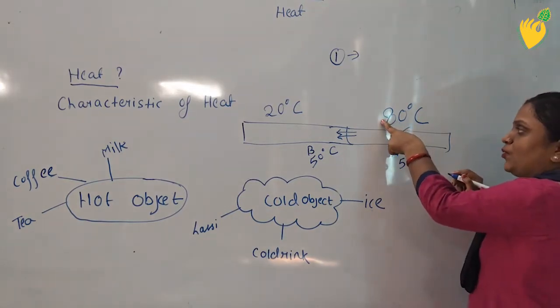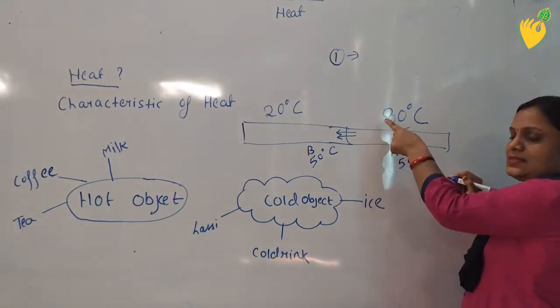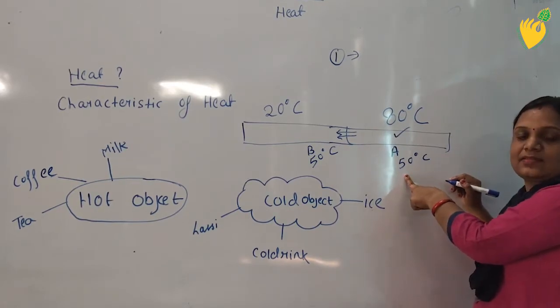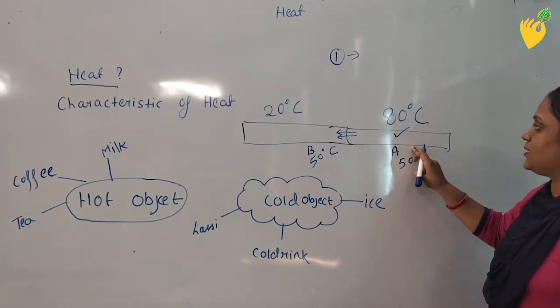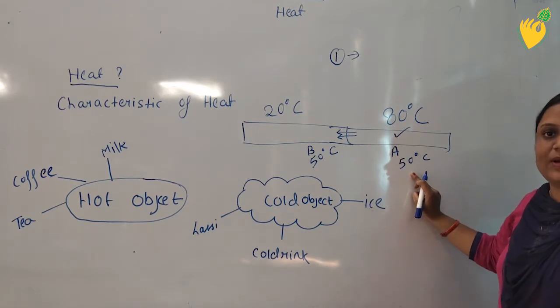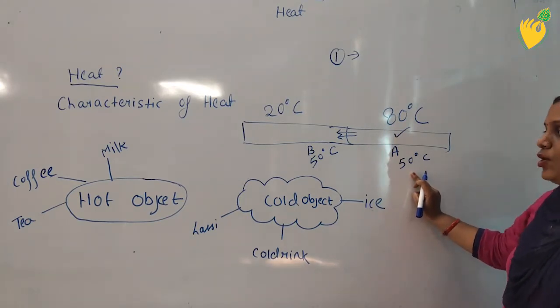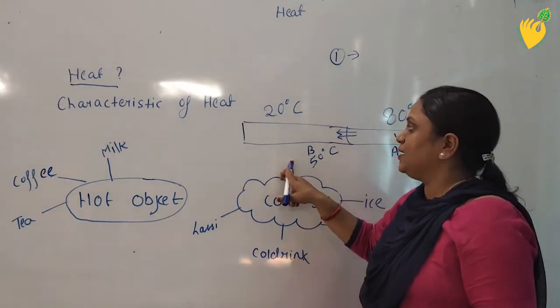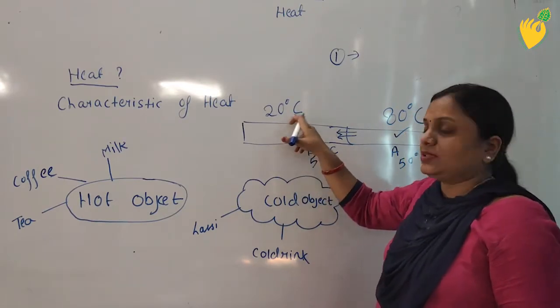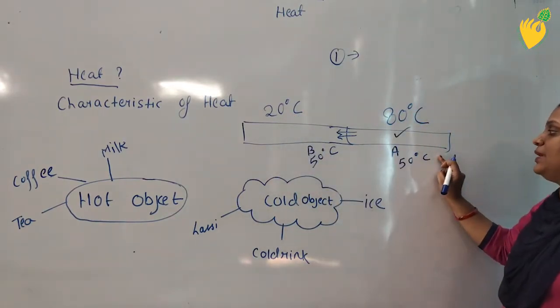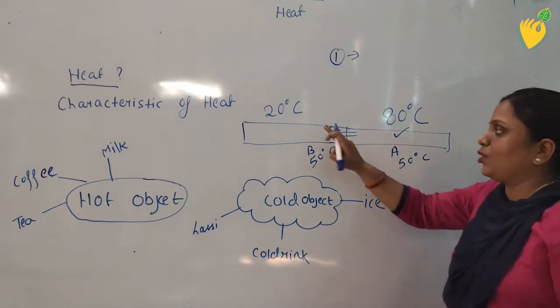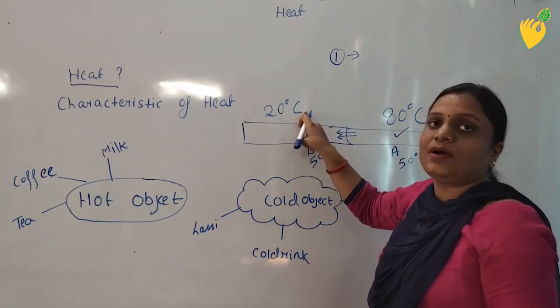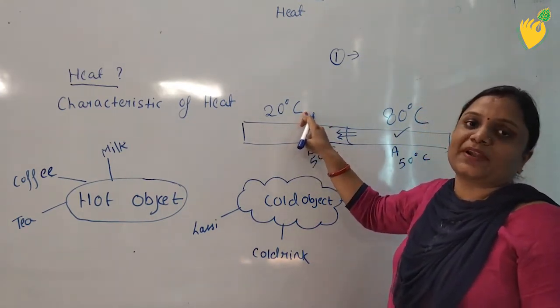The temperature of the body goes from 80 degrees Celsius to 50 degrees Celsius. That means this object A loses the heat, so it becomes colder, and the body which gains the heat becomes hotter. This is the first property of heat.